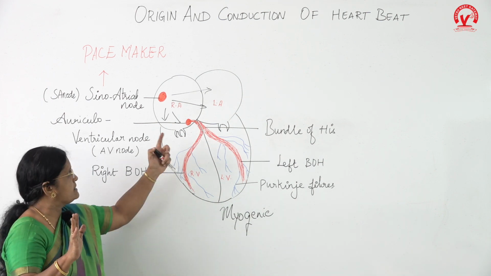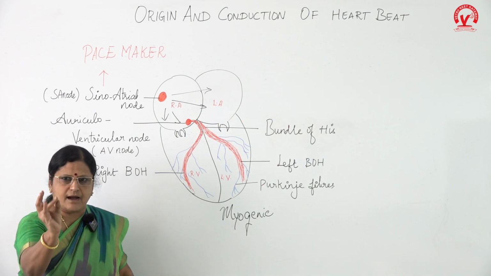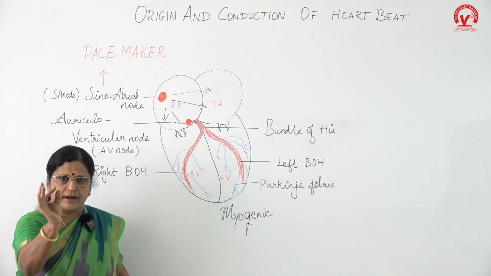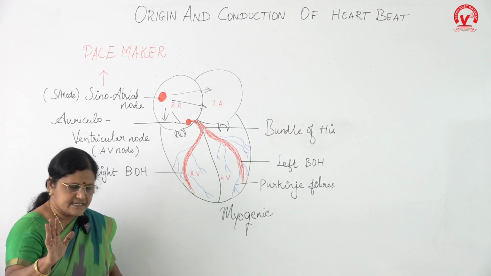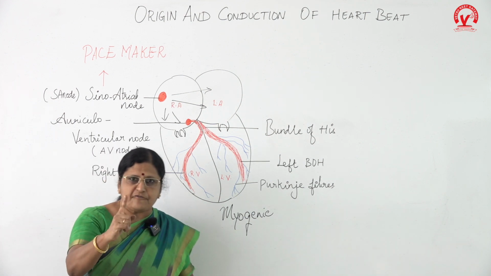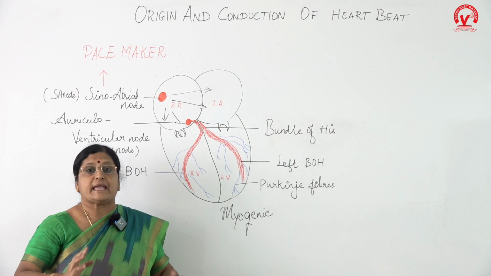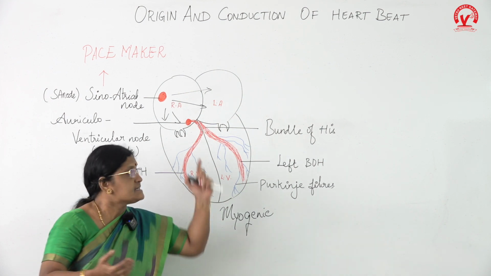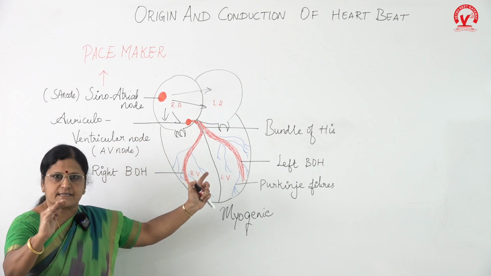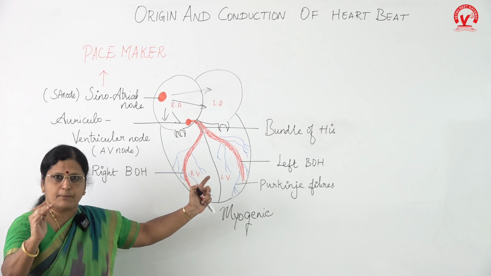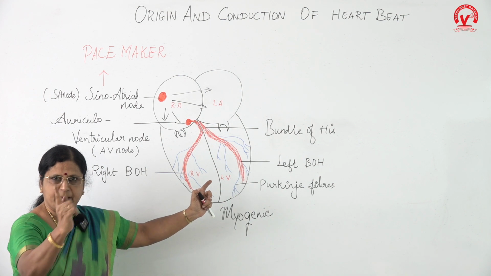Yes, and all this is very, very important for the functioning of the heart, for the cardiac cycle. Yes, for the origin and conduction of heartbeat. And understand children, understand students, if there is any defect in this origin and conduction, we can replace our sino-auricular node, and that is also to a certain age with reference to the body condition. Body condition எல்லாம் பார்த்துட்டு தான் இந்த SA node replace பண்ணலாம்.